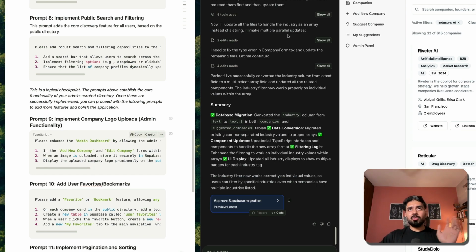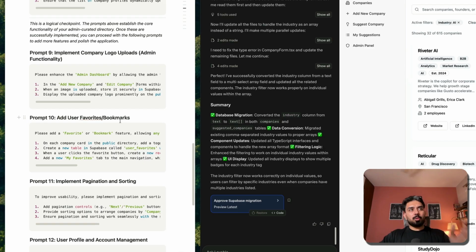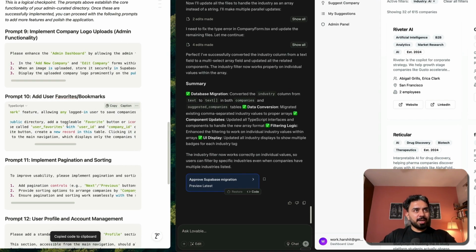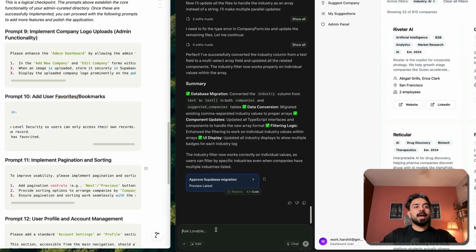And add user favorite bookmarks. So this is important. I would want to save a few companies that I want to track as a user. So copy this. Please add a favorite or bookmark feature allowing any logged in user to save companies they are interested in. And I will start running this prompt.